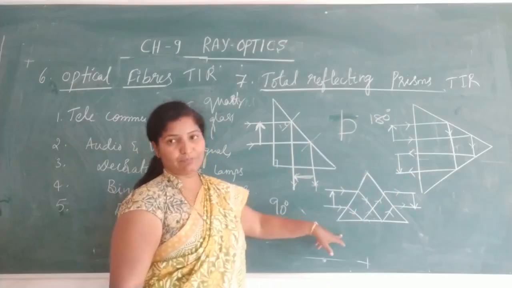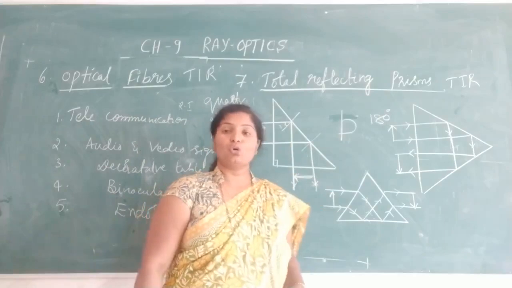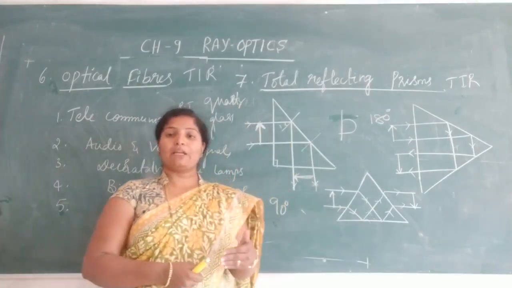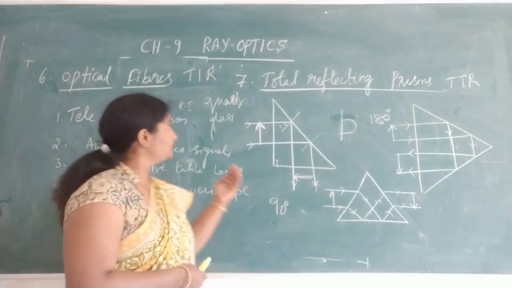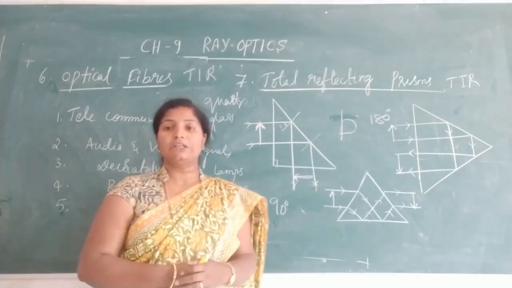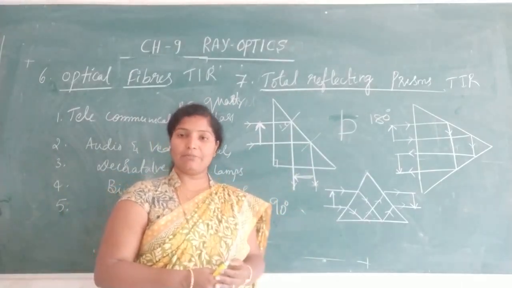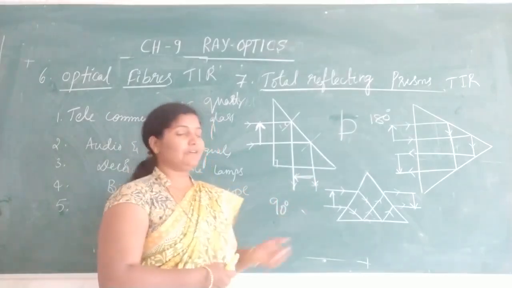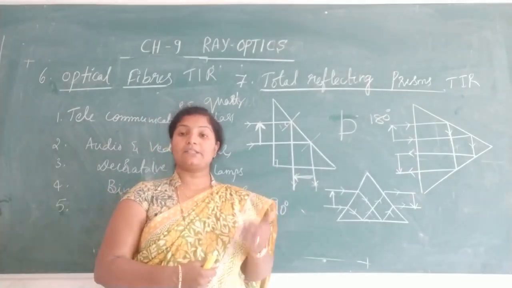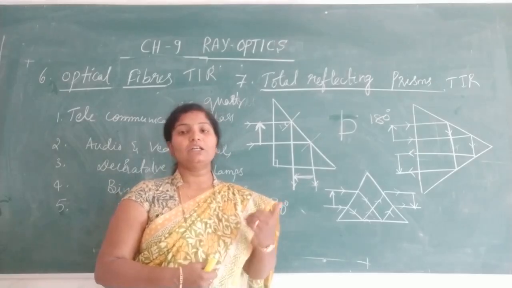Here also same thing. So this is about total reflecting prism. It mainly works on the principle of total internal reflection. This TRP is used to rotate the image for either 90 degree or for 180 degree. So these are the applications of total internal reflection.